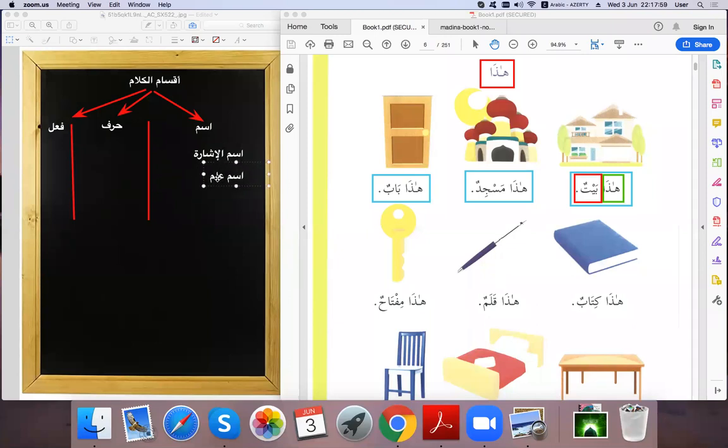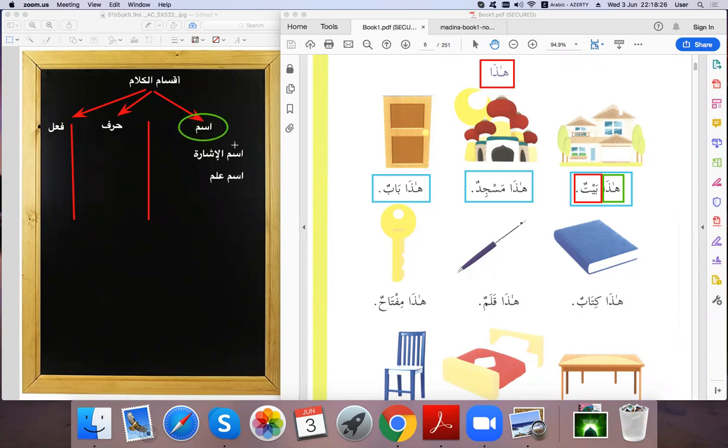So far we know two of الأسماء. We won't confuse. Okay. We have هذا بيت. This is a house. And هذا is called اسم إشارة, and بيت is called اسم علم. Okay. This is for the first part of the speech, of the كلام. The كلام, or the speech, is divided in three parts.